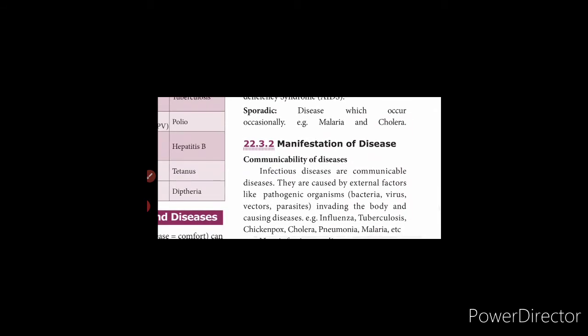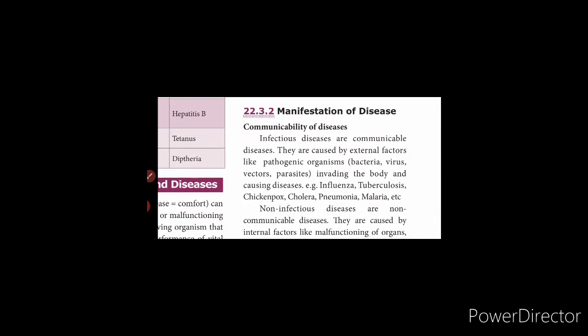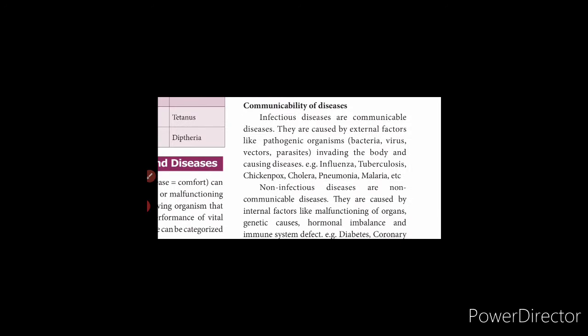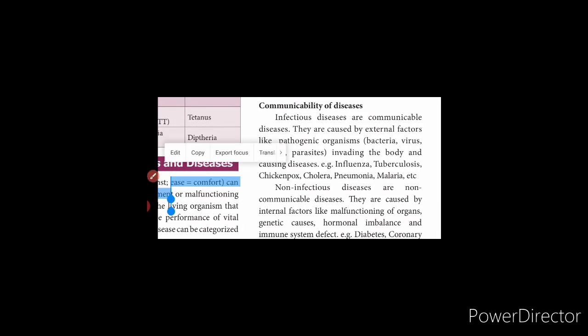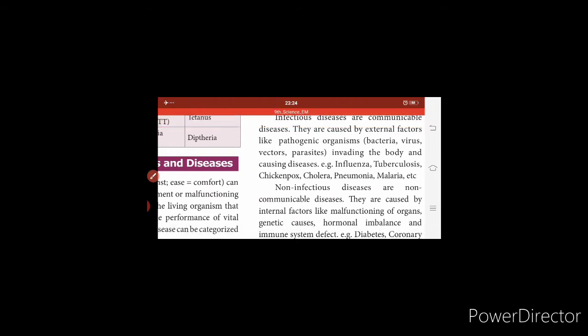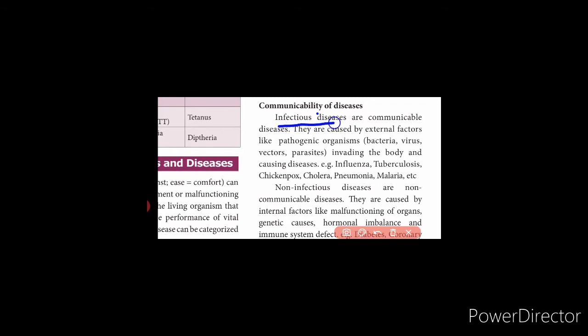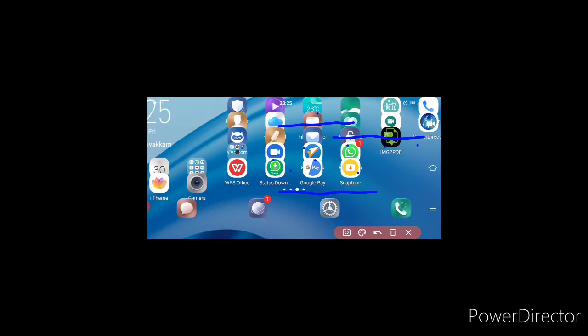The next manifestation of disease is communicability, that is whether it is an infectious disease or a non-infectious disease. So what is infectious disease? Infectious disease means communicable disease, caused by external factors like pathogenic organisms like bacteria, virus and vector parasites. The examples are influenza, tuberculosis, chickenpox.